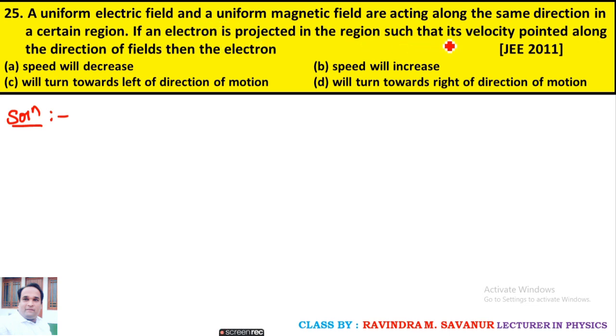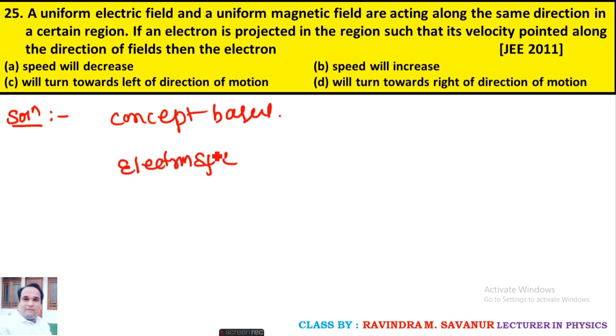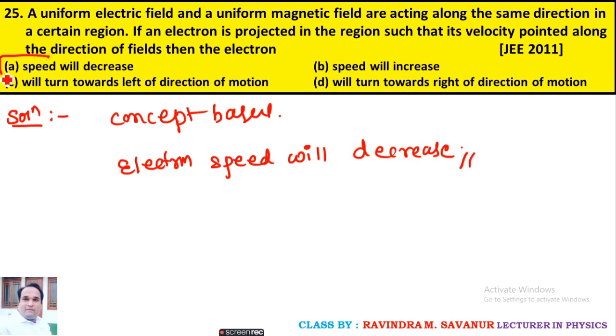So this is a concept based question. Because the velocity is pointed along the direction of the field, the electron speed will decrease. It is option A.